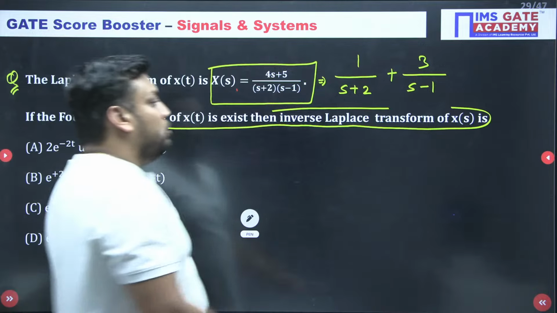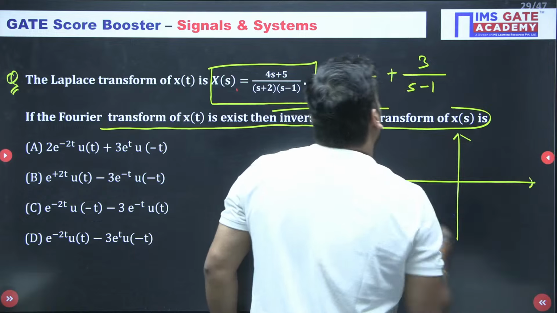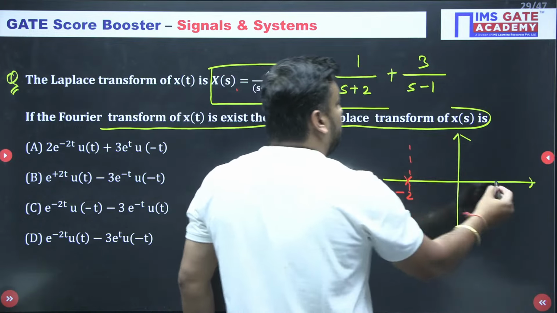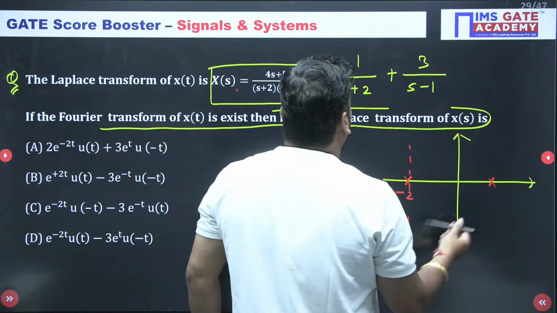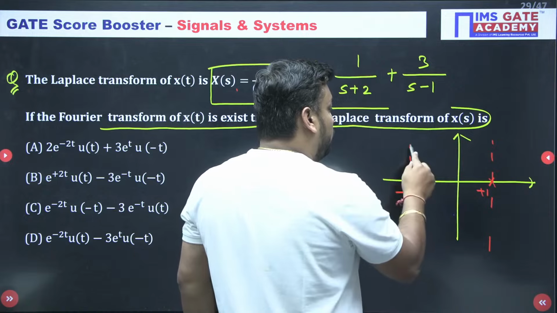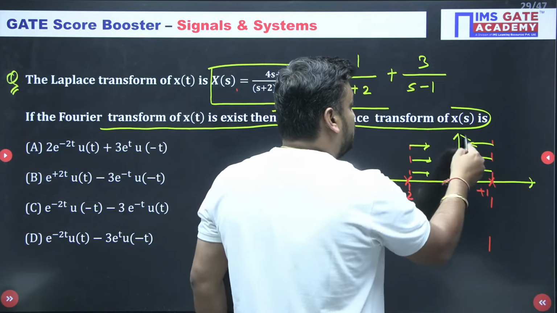Now student, you should also draw the pole diagram. So where is the pole? One pole is at minus 2, sir, and one pole is at plus 1, sir. Yeah, sorry, plus 1. One pole is at plus 1, yes. So don't you think to make the system stable, ROC must include the imaginary axis?